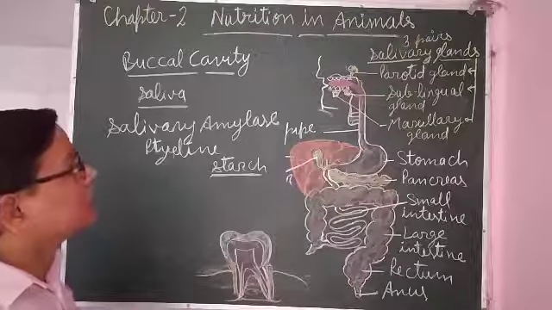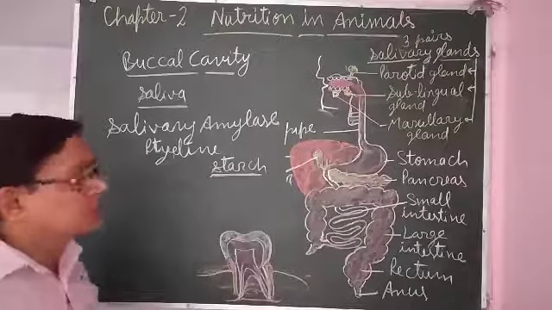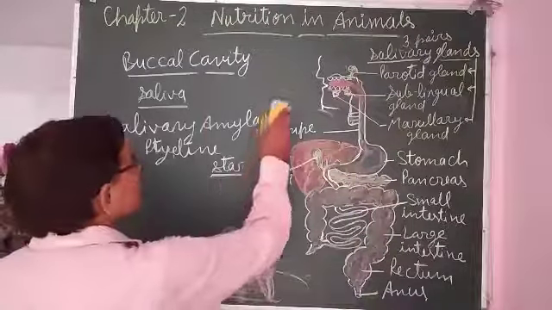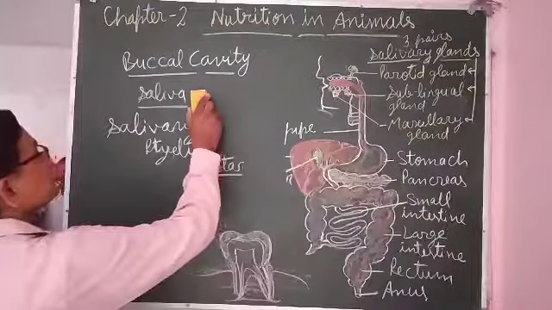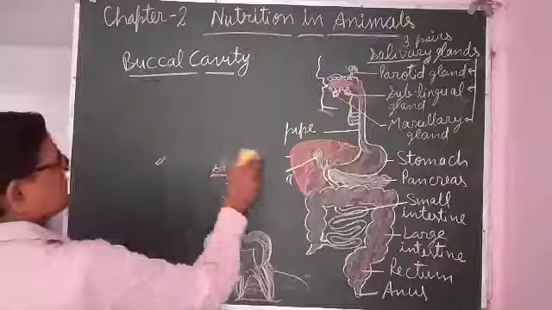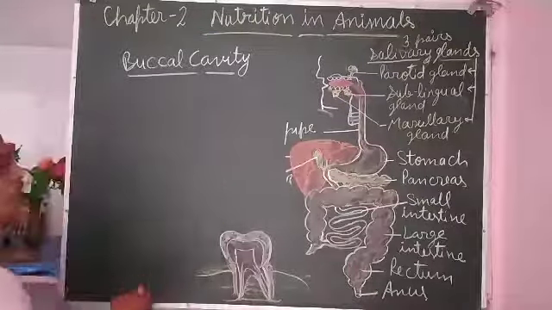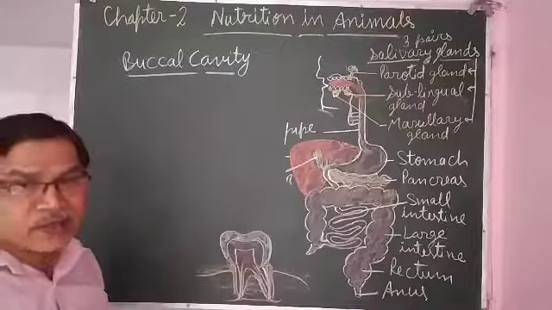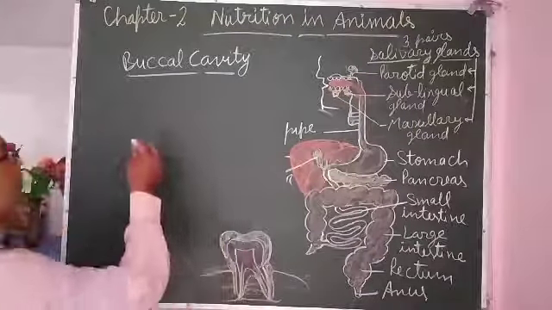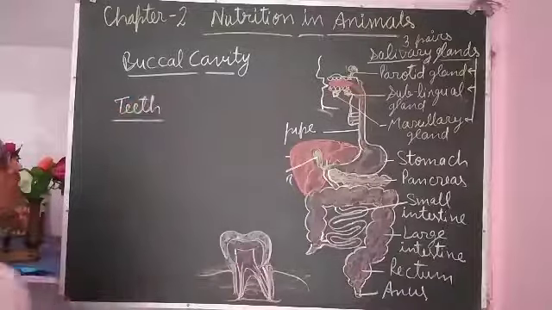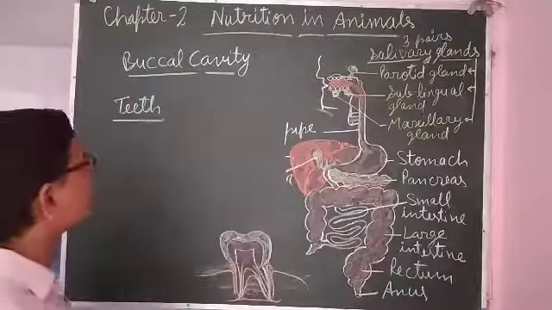In the buccal cavity there are teeth also. The role of teeth is to crush and chew the food. These teeth are of four types.